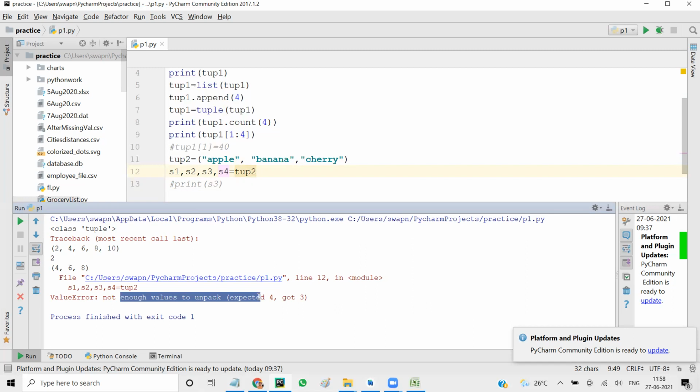Then we'll end it here if there are no questions. Tuple, as I said, has very few things to talk about, but it is very powerful. We'll see when we start using functions and other things how powerful the tuple is. But tuple and list are interchangeable. You can any day convert a tuple to list. If you want those properties added to a tuple, you convert it to list, use whichever property you want, and then reconvert back into tuple.